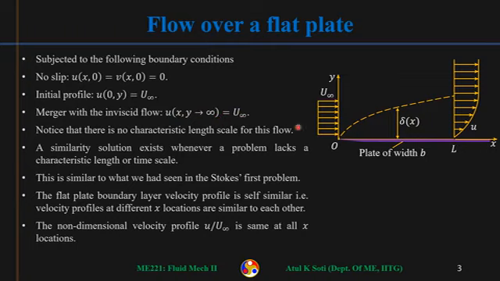Now this we can also write as y tends to delta, as y approaches the boundary layer thickness. And then the initial profile: at x equal to 0, the fluid velocity is u infinity. So these three boundary conditions, and the previous slide's partial differential equations, will govern the flow over a flat plate.